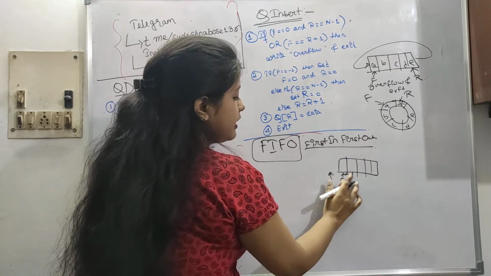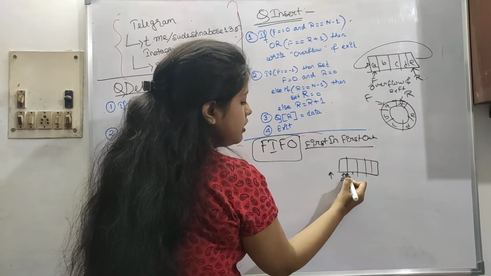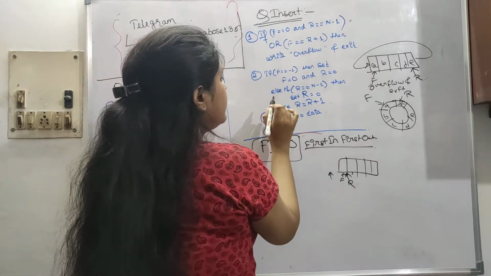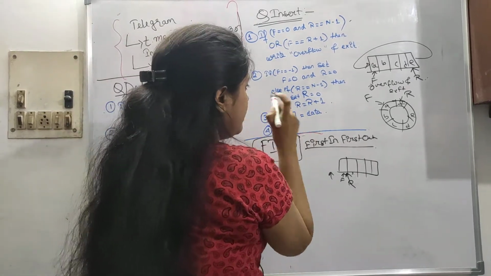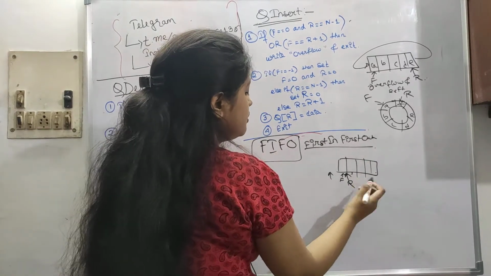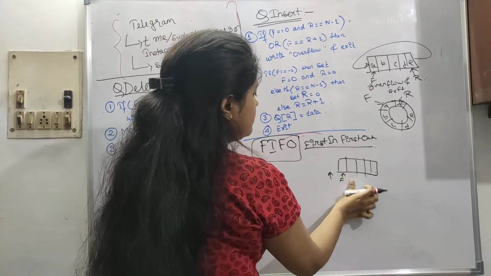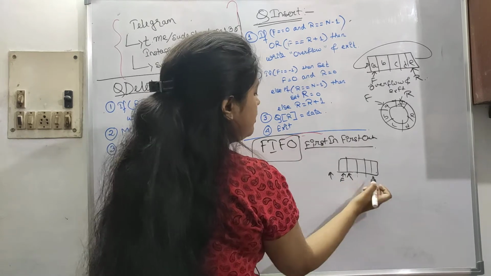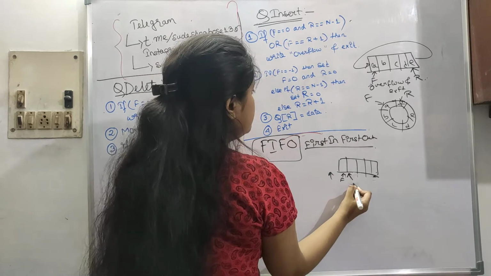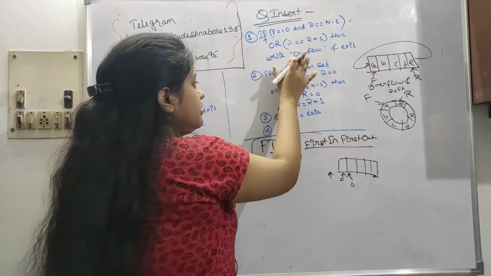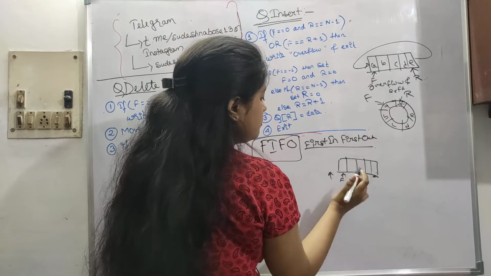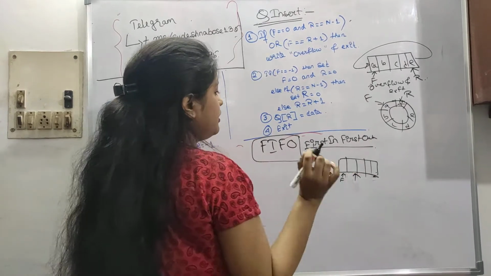So if f is equal to minus 1, we have to set f and r to 0. Else if r equals n minus 1, then set r equals 0. If r was pointing to n minus 1, then it has to point to 0. Or else, if none of these conditions apply, just do r plus 1, which means just increase the pointer.